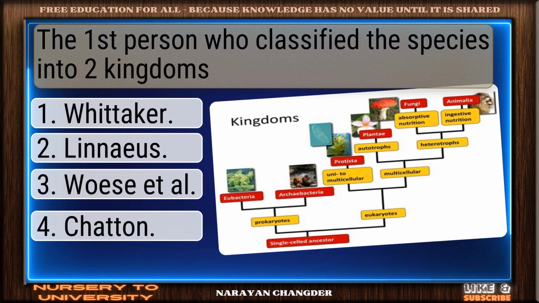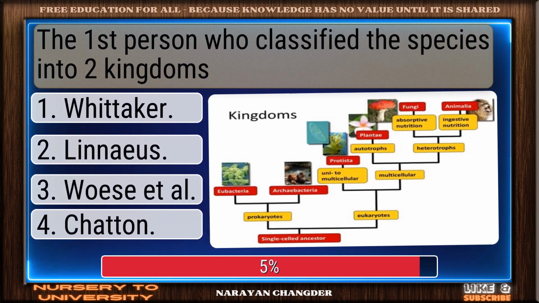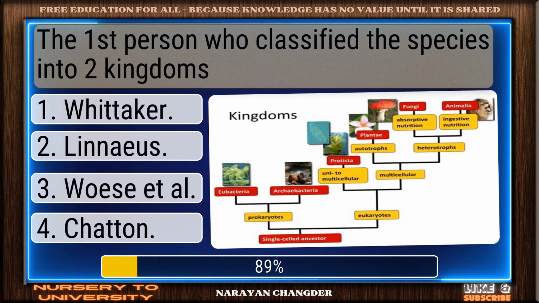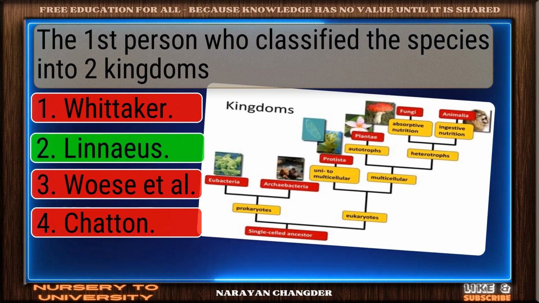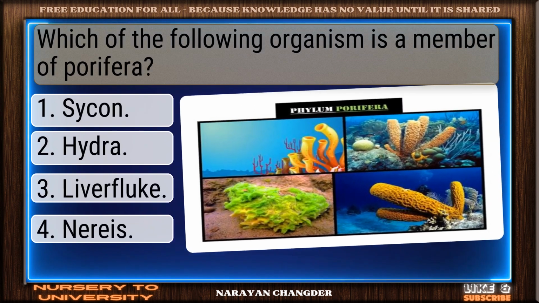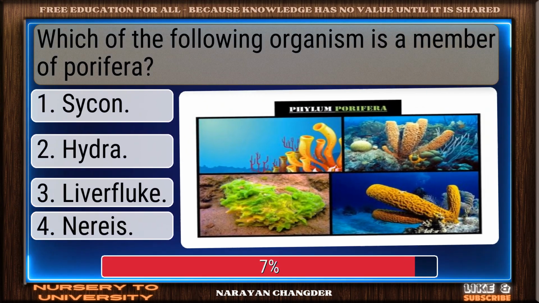Question number 139. The first person who classified the species into two kingdoms. Bravo. Linnaeus is the answer. Question number 140. Which of the following organisms is a member of Porifera?